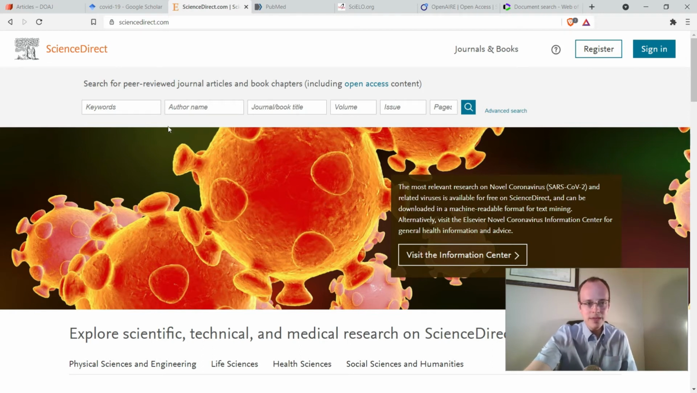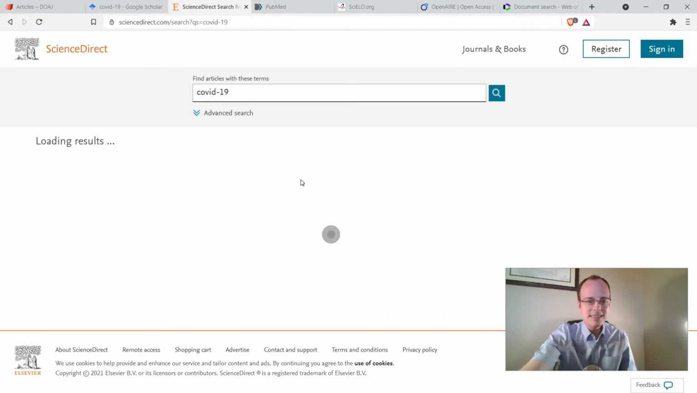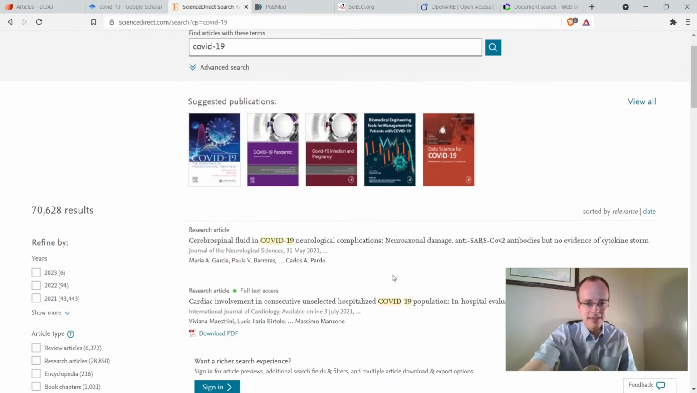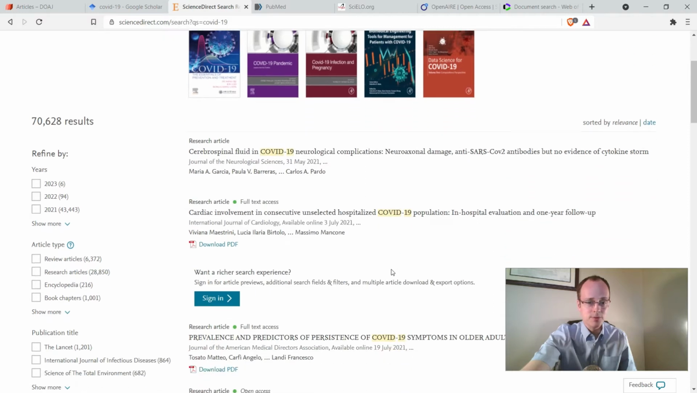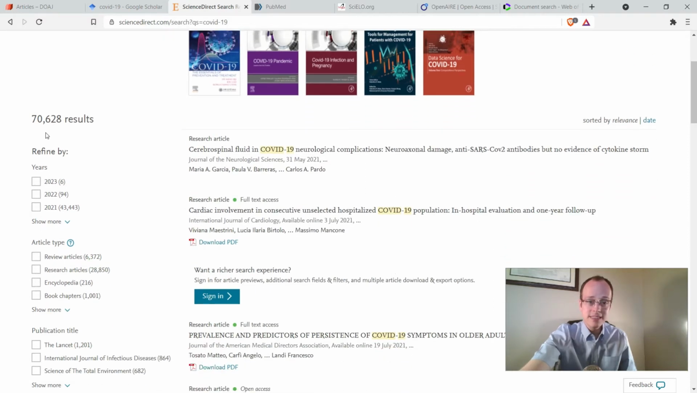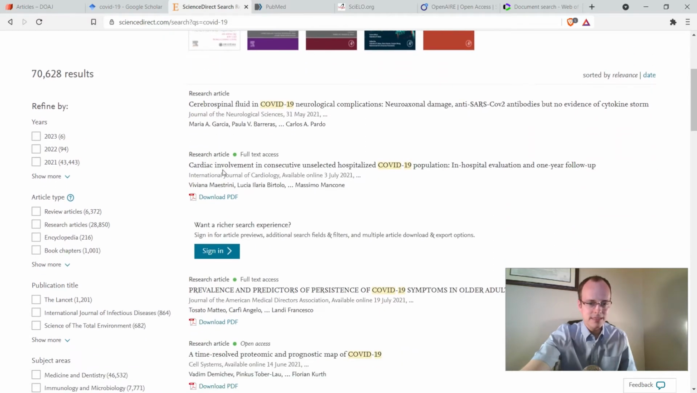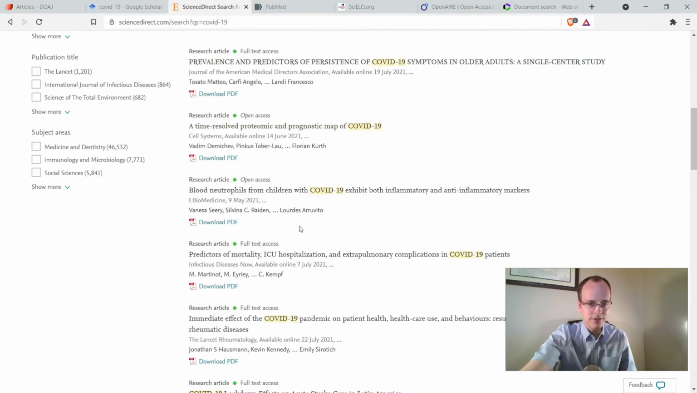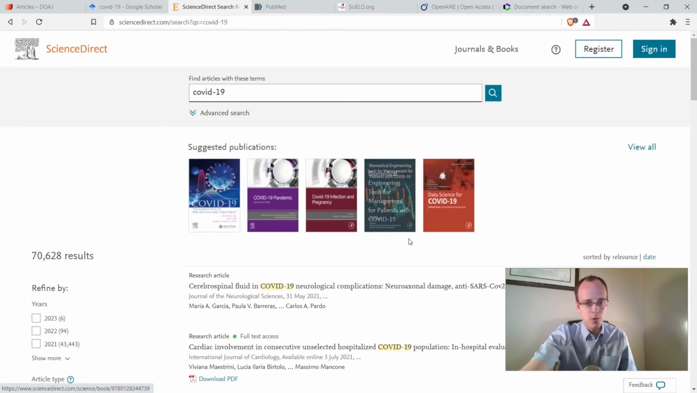From here, we go into some that are semi-free. What I mean is that we can come in without registering, signing in, or anything. We can do a search for a keyword like COVID-19, but some of the features are limited if we don't have any sort of subscription. Like here we've got over 70,000 results, and we'll see many of these are research articles here. Some of them do have the download PDF button available, and they're open access, but some won't. So this is sort of an in-between step.